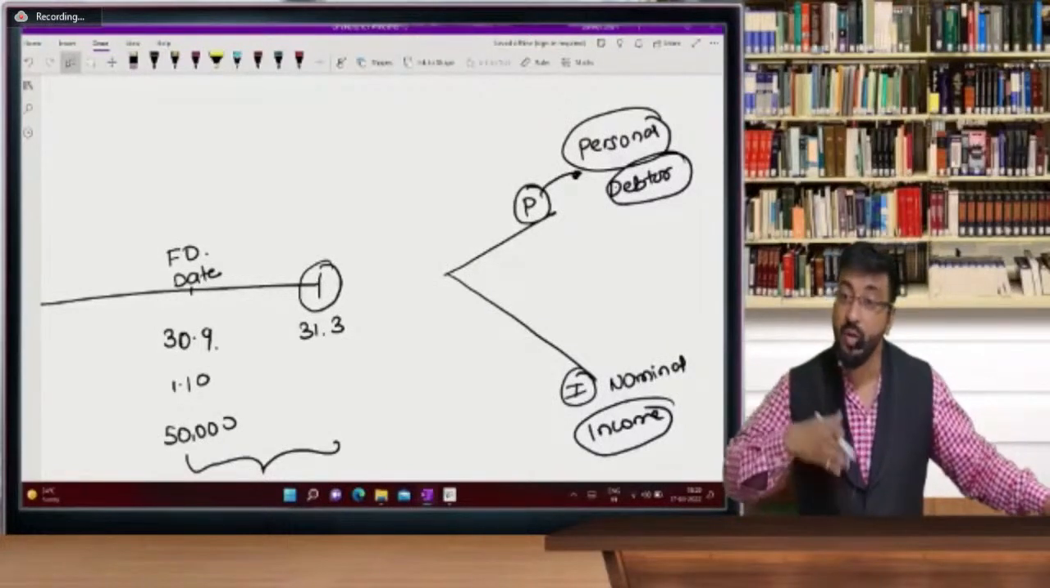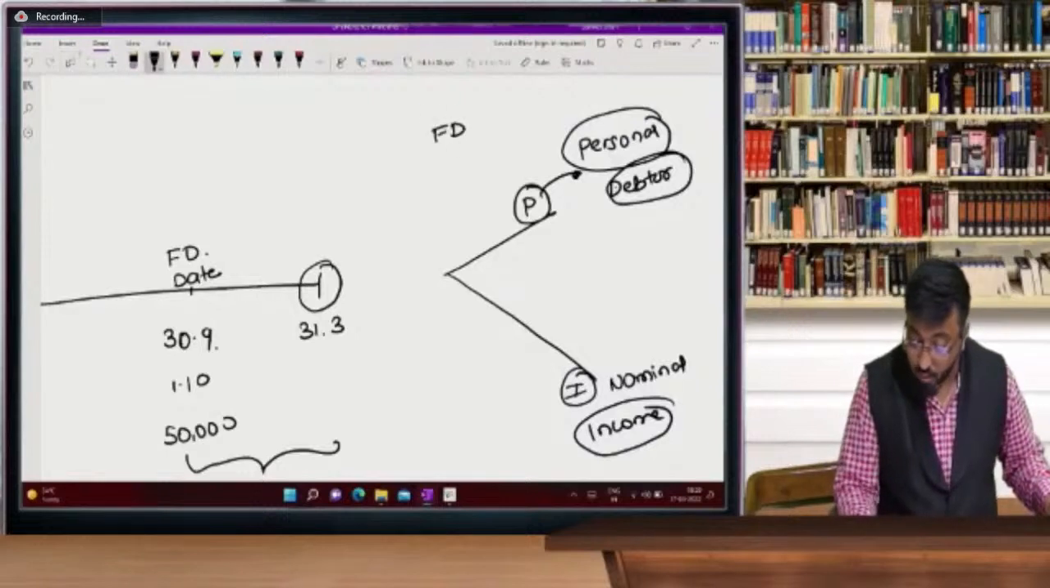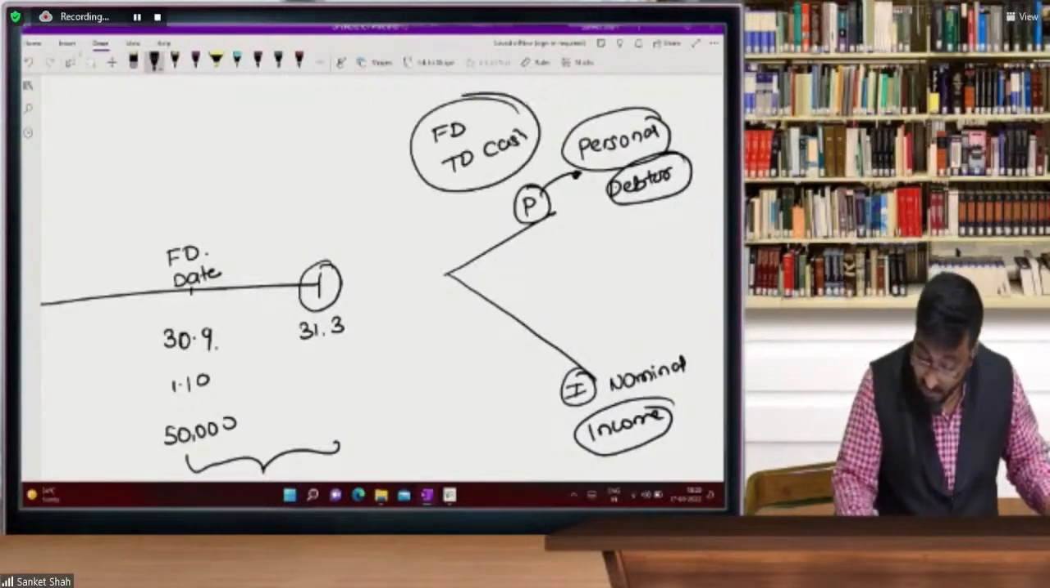Principal amount I have invested in FD, so FD account debit to cash. So this is my today's entry.